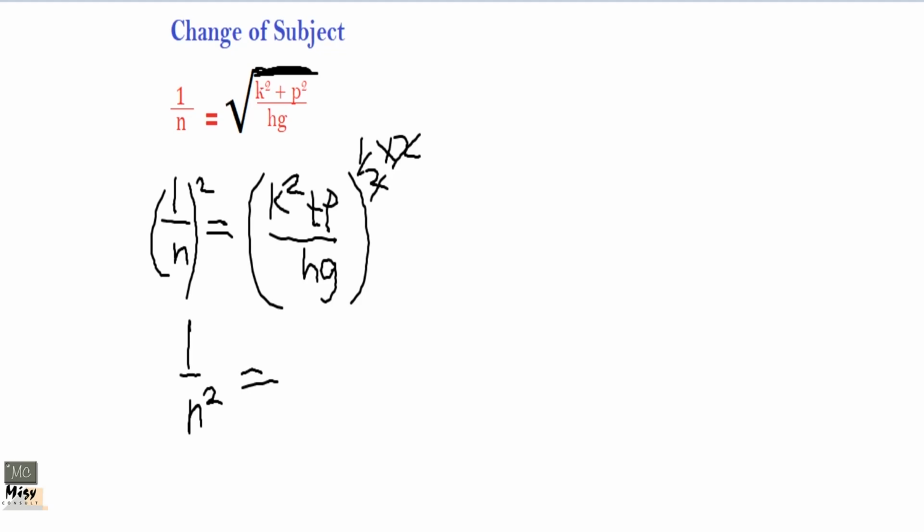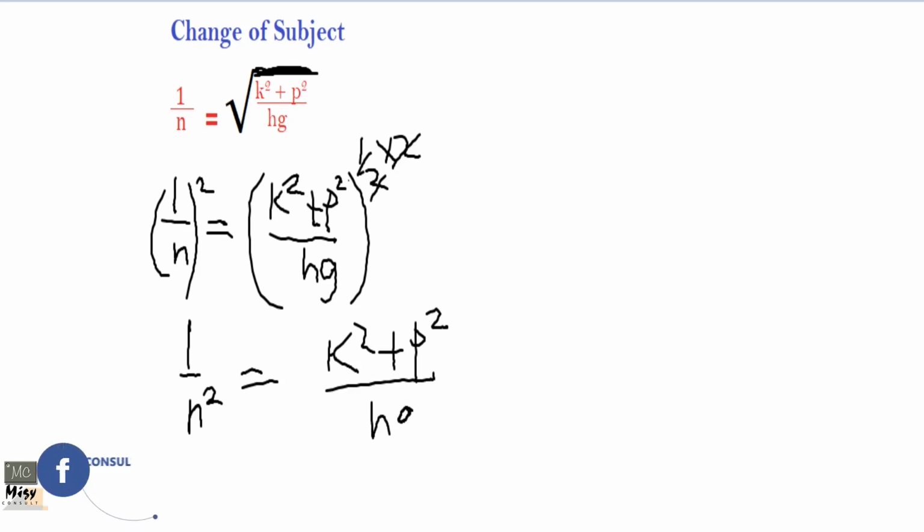It's on our YouTube channel, so you can go and look at it again. You are going to have, sorry, this is p squared, let me keep it. So we have k squared plus p squared all over hg.